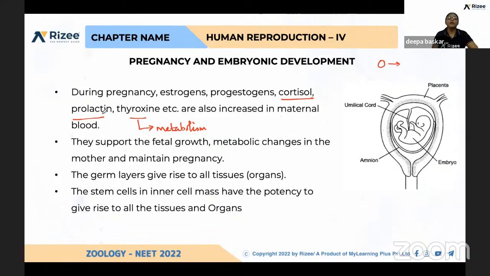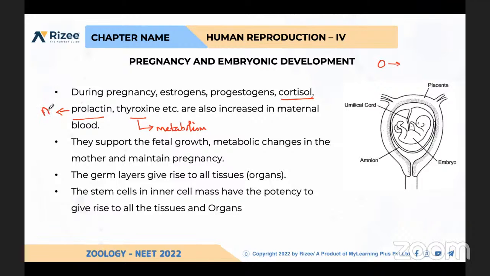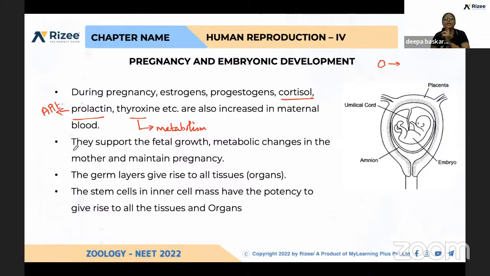Okay, and again prolactin, that will be released during the stage of parturition. So what is the role of prolactin, dear? From where is it released? Milk production hormone. Yes. From where is it released? Pituitary. Anterior pituitary. Clear? Yes.